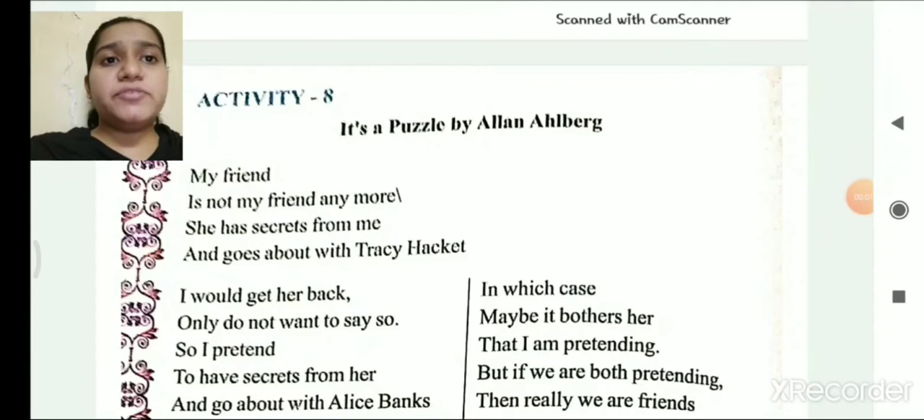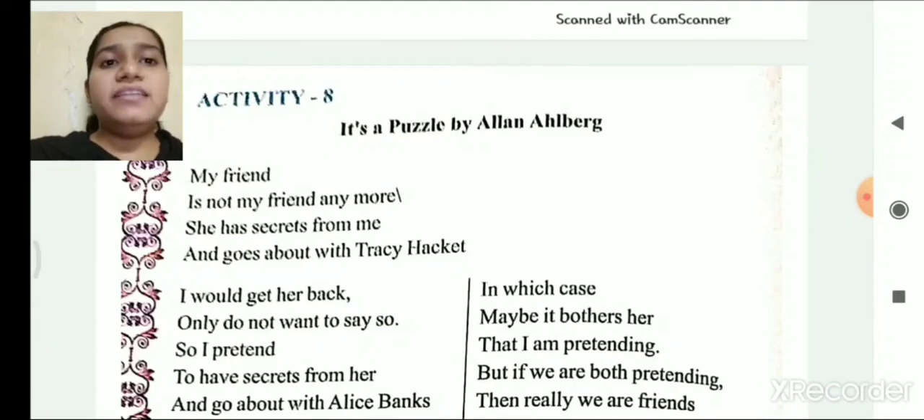Let's start with activity number 8. The title of this activity is It's a Puzzle of Alan Elberg. So here, the poet is Alan Elberg. My friend is not my friend anymore. She has secrets from me and goes out with Tracy Hackett.